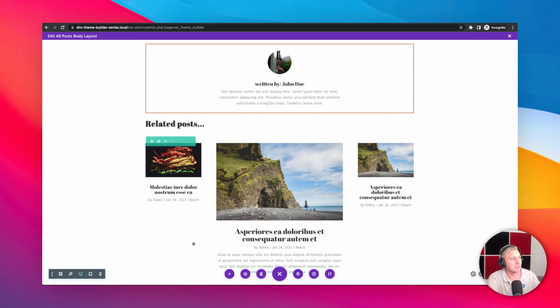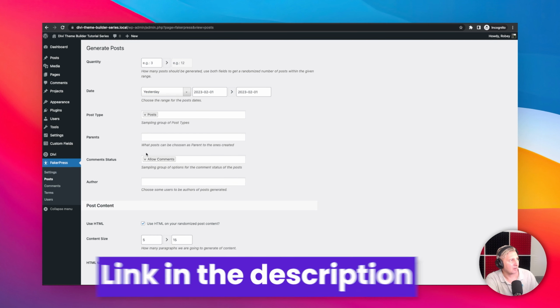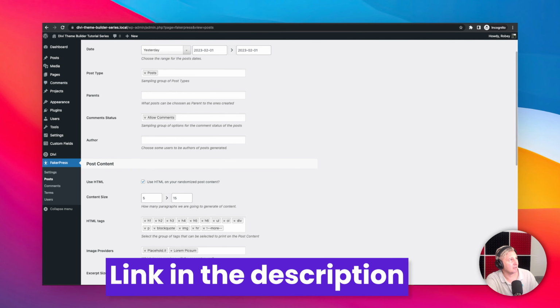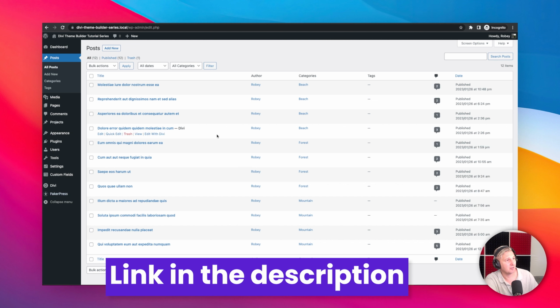And by the way, I'm using a plugin called Post Faker or FakerPress. Now you can use FakerPress to generate a whole bunch of content here for your site, and that is how I got all these posts over here.